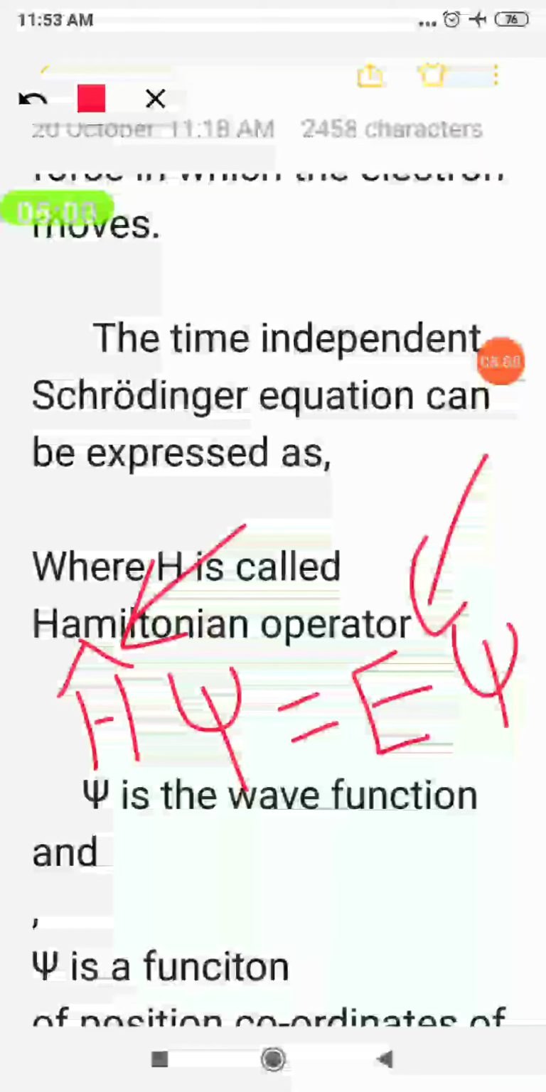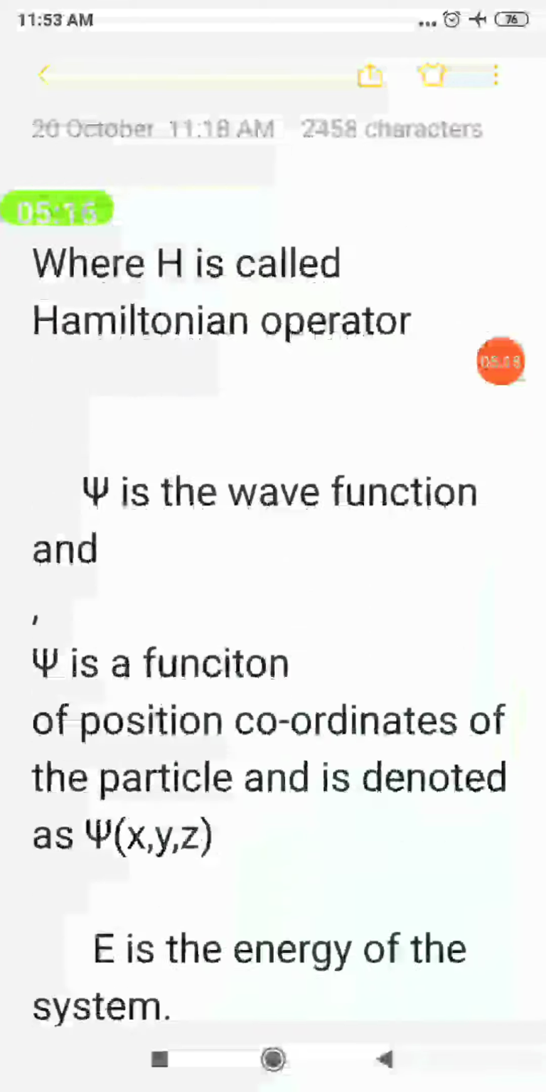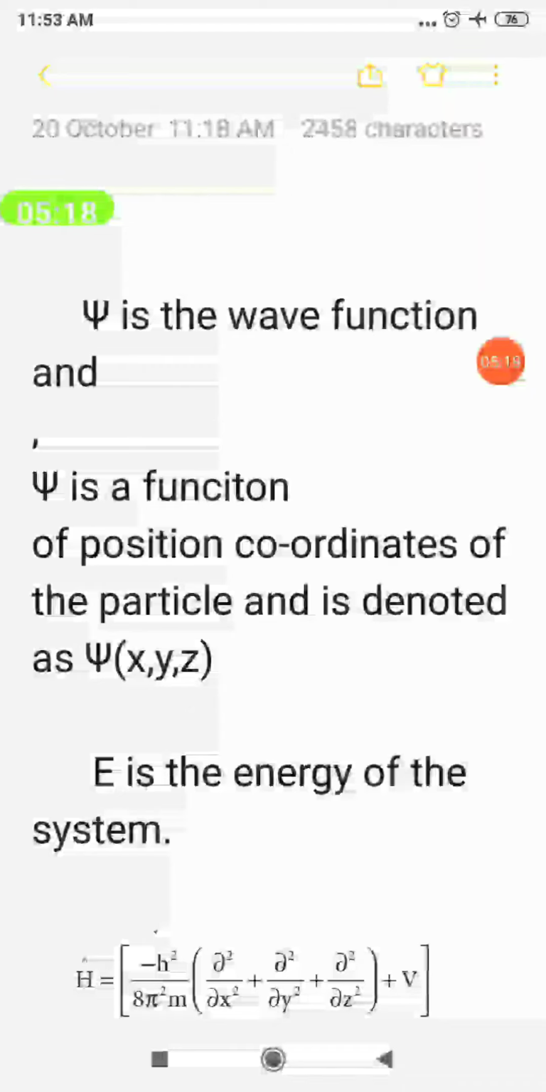Here what is H cap? H cap is the Hamiltonian operator. Psi is the wave function that was developed to explain the wave motion of electron. Then E is the energy, and again psi is the wave function. Don't forget what the Schrödinger equation is. H cap psi is equal to E psi. Okay? And psi is a function of position coordinates of the particle.